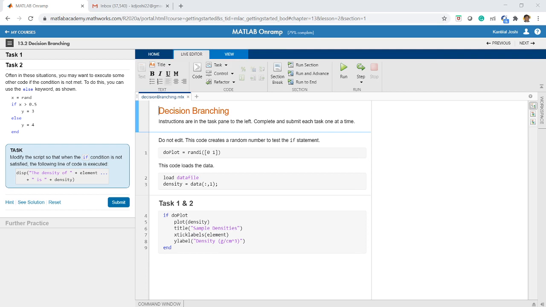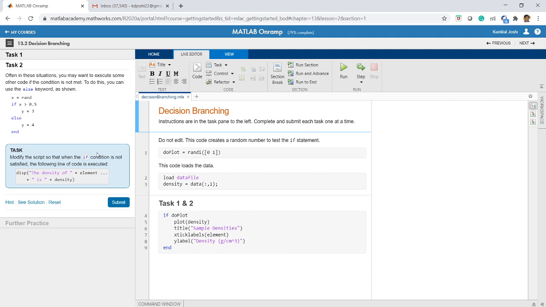Okay, let us move on and talk about the else statement. Whenever we use if, we may want to execute some other code if that condition is not met. To do this, we can use the else keyword. For example, here you can see I initialize x to a random number and I check if x greater than 0.5, I want y equal to 3. I can add one more condition to this, else y equal to 4. In the earlier case, we have directly written end, but in this case, we have added one more condition by using the keyword else. Let us do a task on this.